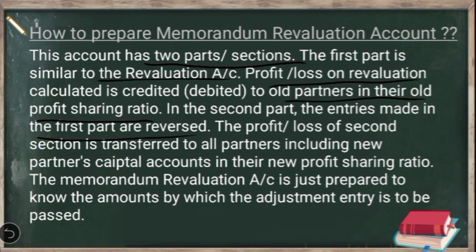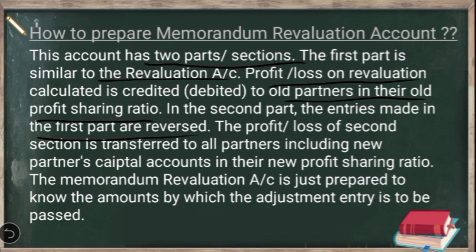Okay, so whatever entries you have made in the first section will be reversed. You are going to pass the reverse entry. In the first section, we showed the various losses on the debit side. Now in the second section, you are going to show those losses on the credit side by passing the reverse entry. The reverse entry will be: various losses on revaluation account Dr. to memorandum revaluation account.